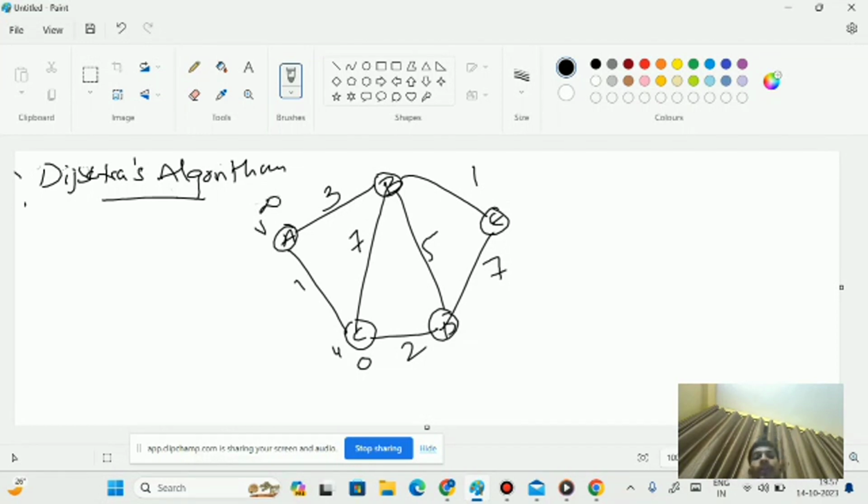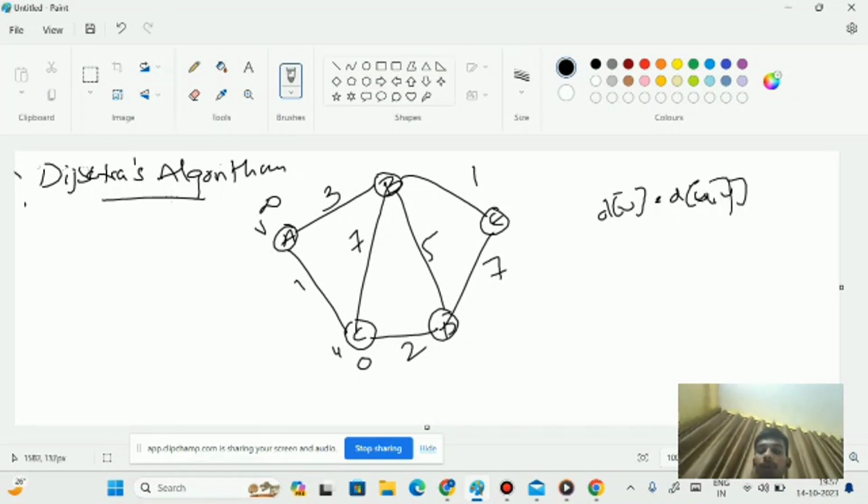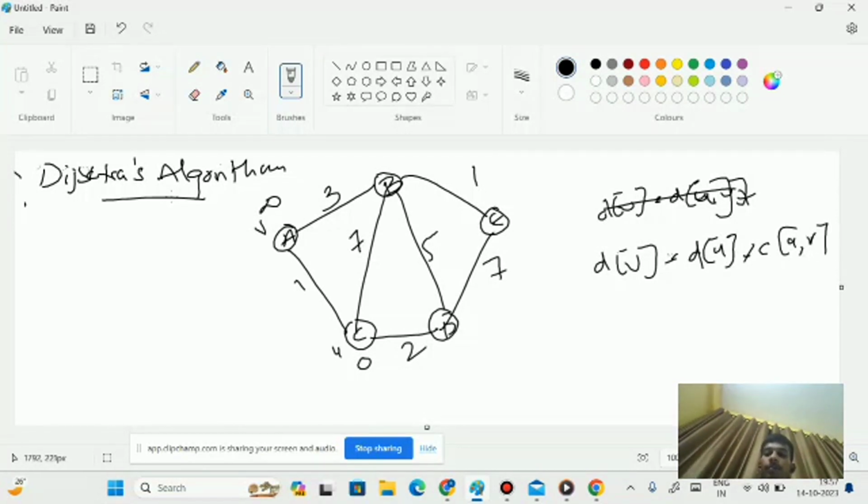So we have a formula: d of v equals d of u plus the weight of the edge between u and v.